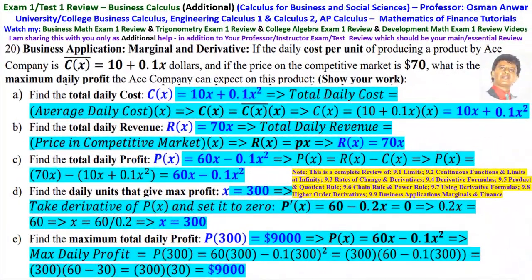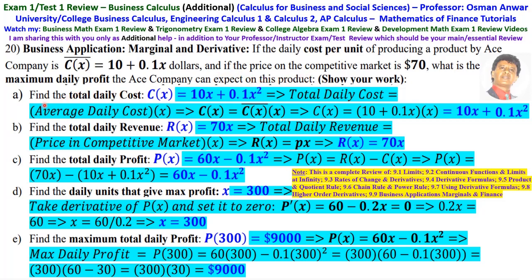Number 20 is business application. Marginal and derivatives. The daily cost per unit of producing a product by a company is C bar of x equals 10 plus 0.1x dollars, and if the price on the competitive market is $70, what is the maximum daily profit the ACE company can expect on this product?